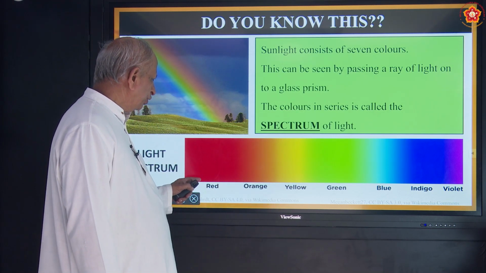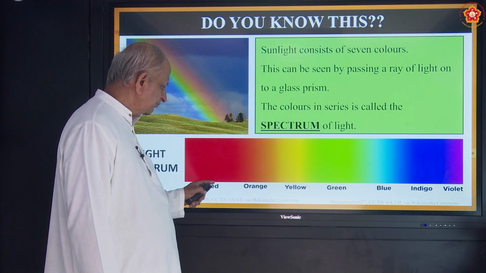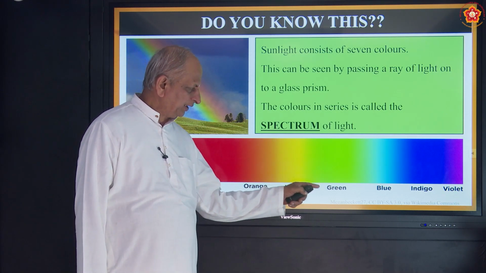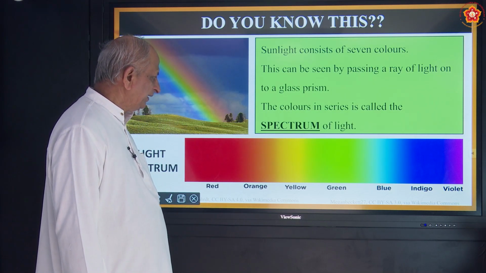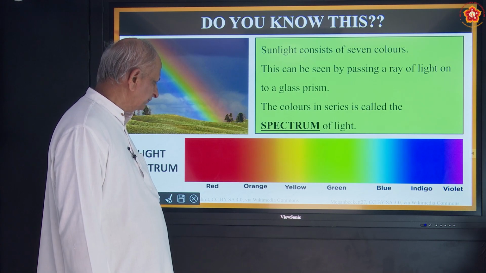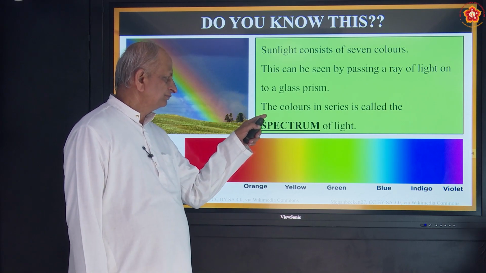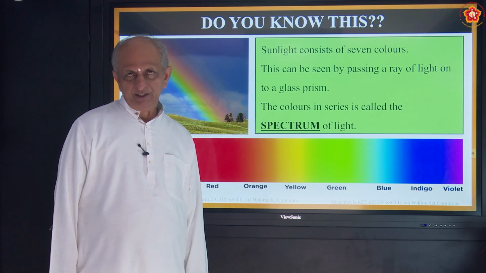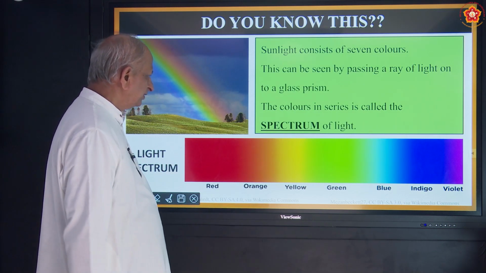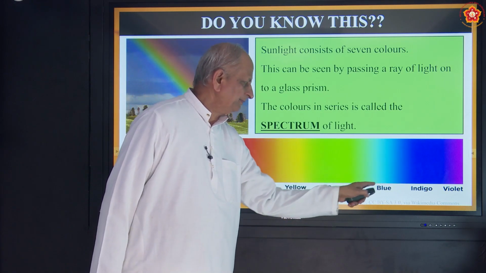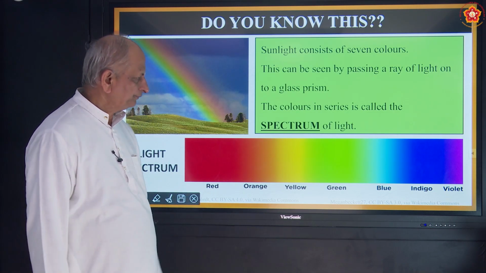So most bending is red, then comes orange, then yellow, green, blue, indigo, violet. So violet is least bending, red is most bending. Correct? So that is what is called refraction. In refraction, these are the different colors, and to remember, as we have just now seen, it's called Vibgyor. Okay.